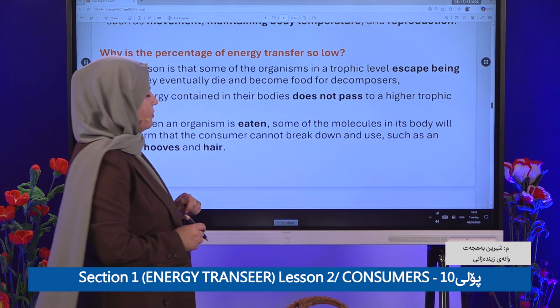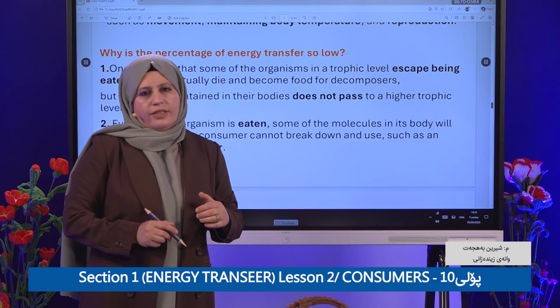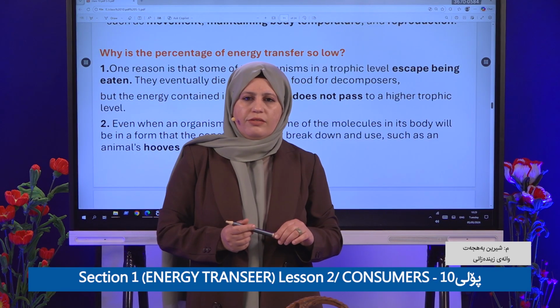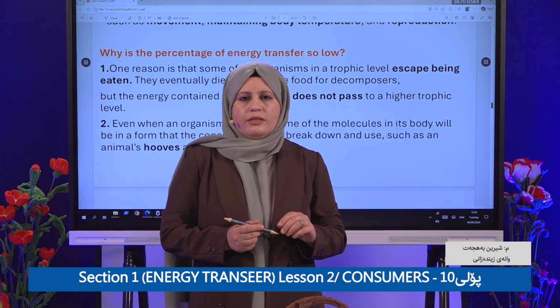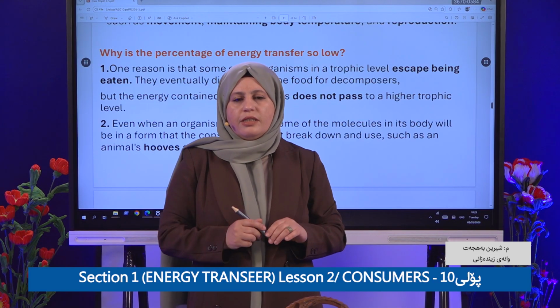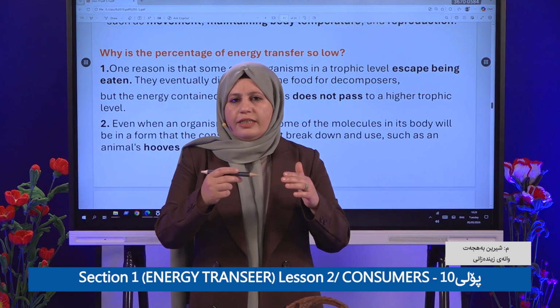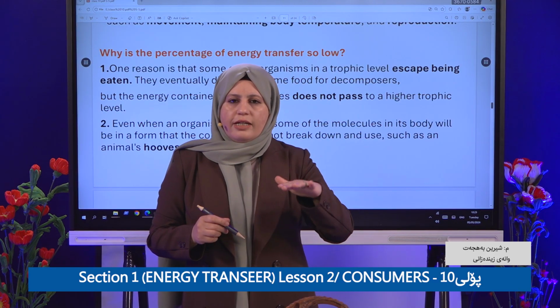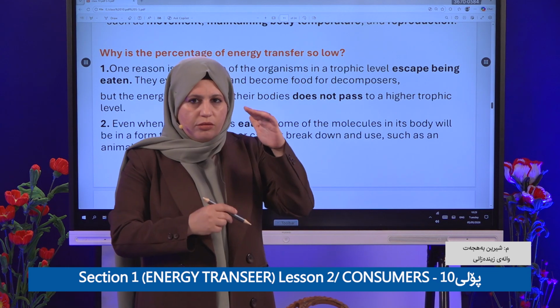One reason is that some of the organisms in a trophic level are not eaten. For example, a mouse that is not eaten by another organism will stay at the same level. So does the energy transfer from the mouse to another level? Of course not. It stays at the same level. That's why it is slow.